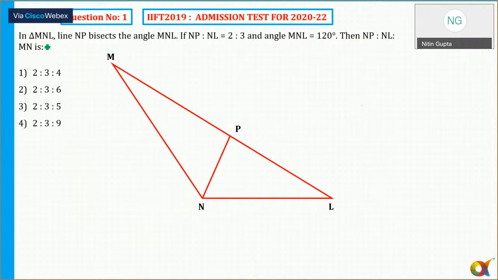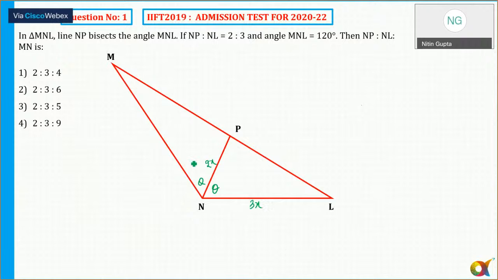First question. In triangle MNL, line NP bisects angle MNL. So these two angles are the same, theta and theta. NP is to NL as 2 is to 3. So NP is 2x, so I can say NL is equal to 3x.